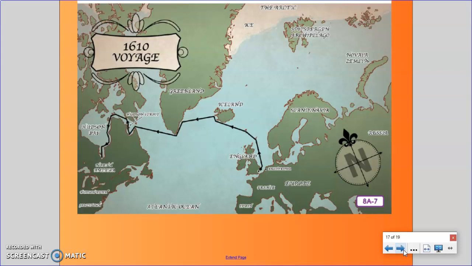Hudson spent the next few months exploring the coast of the bay. In November, his ship got stuck in the ice. He and his crew had to go ashore for the winter. It was a difficult, freezing cold winter. The men were fighting with Hudson as well as with one another. Several of them fell ill with scurvy, a disease that preys on people who have not been eating a healthy, balanced diet.